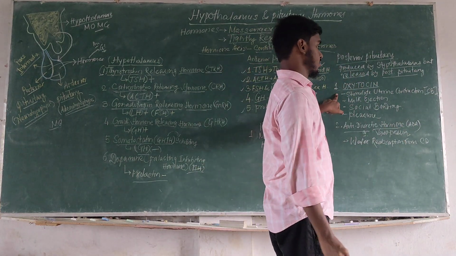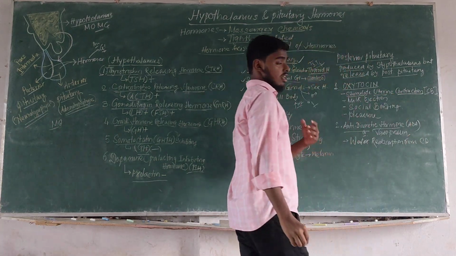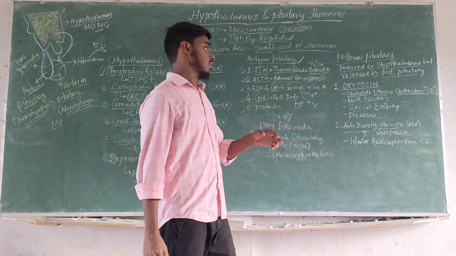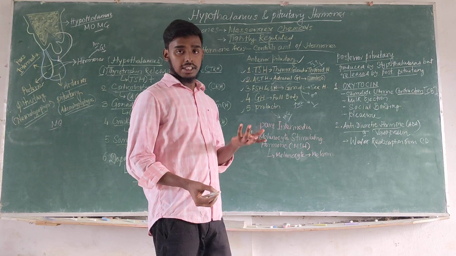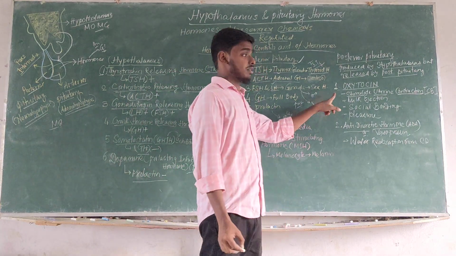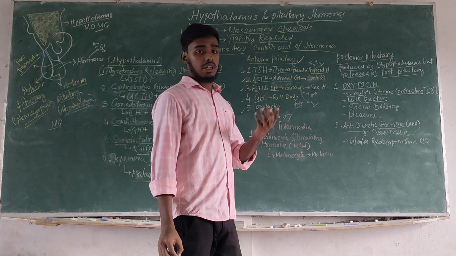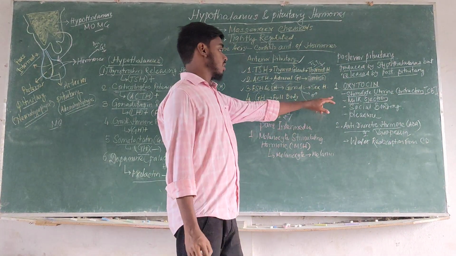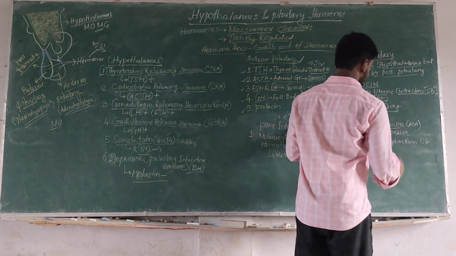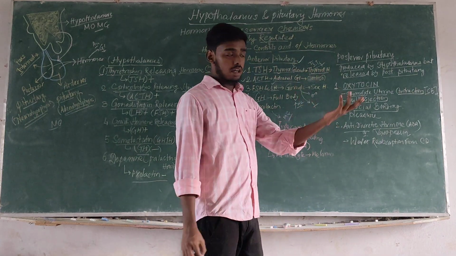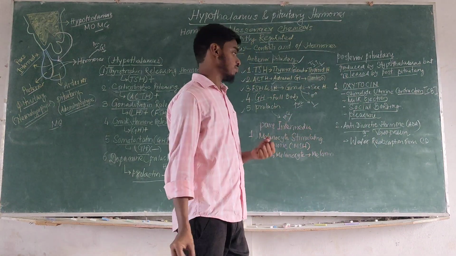What does oxytocin actually do? Oxytocin stimulates uterine contraction during parturition or childbirth. When childbirth occurs, uterine contraction is necessary, as all of us know, so oxytocin helps there. Then milk ejection. When the baby comes out, the baby needs mother's milk, and oxytocin helps to secrete the milk. Social bonding: it helps to bond with other people and make a peaceful society. Pleasure: it also acts as a pleasure hormone.